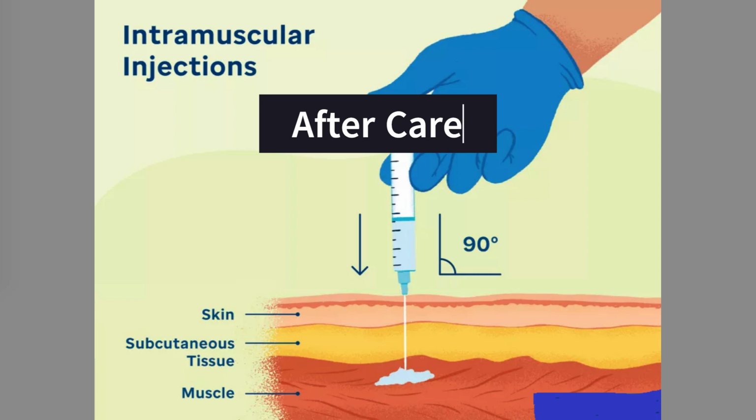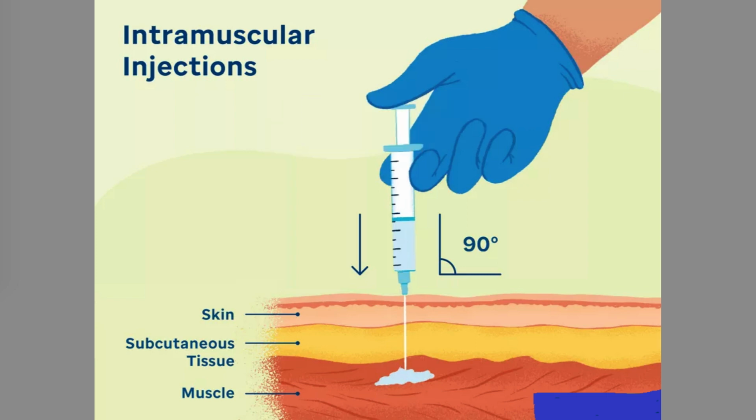Aftercare. Inspect the area for bleeding. Help the patient to dress up. Ask the patient to take rest for 15 minutes. Check the limb movement to confirm there is no nerve injury. Watch for the signs and symptoms of allergic reaction. Replace the equipment in the proper place. Hand wash. Record the procedure on the nurse's record.